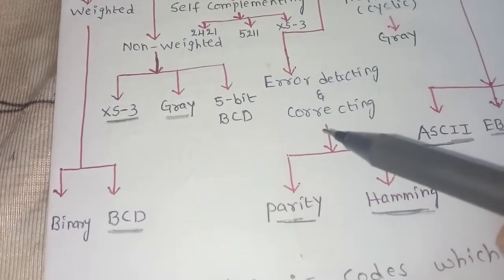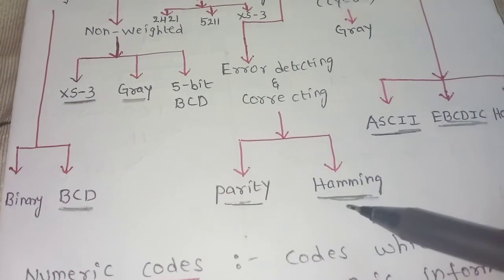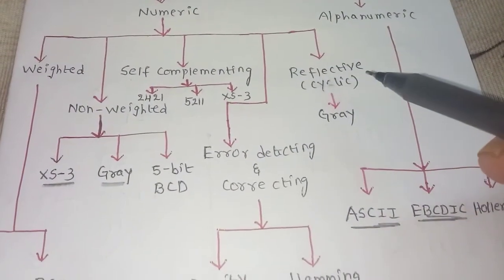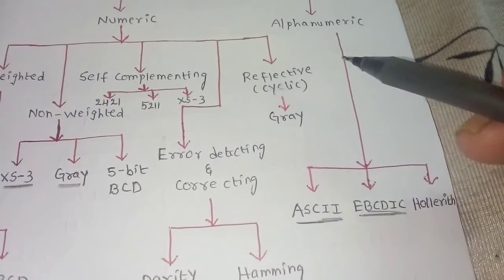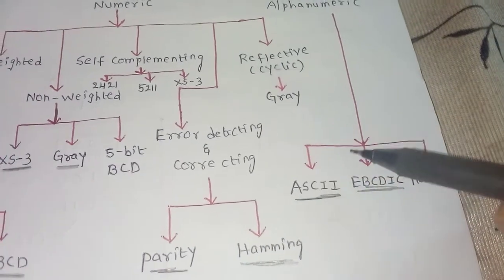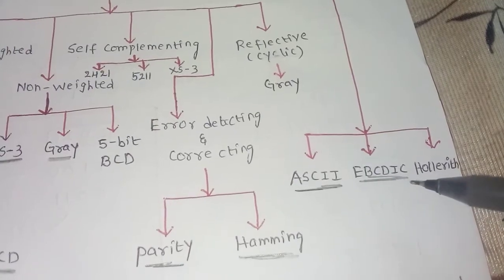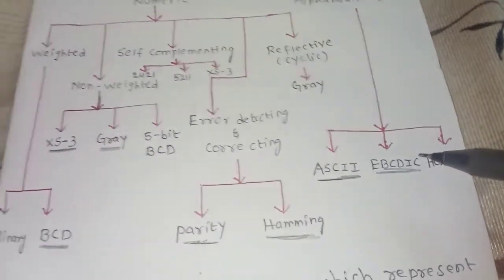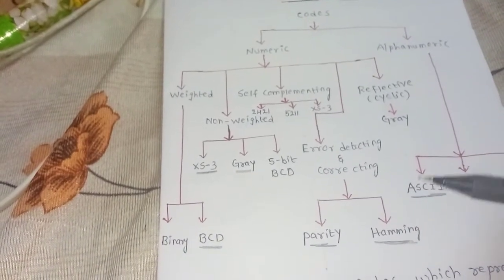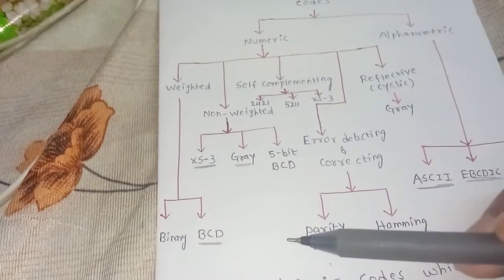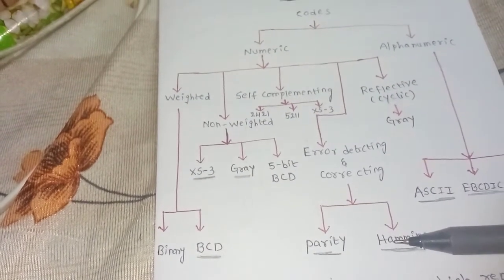Then error detecting and correcting codes are classified as parity code and Hamming code. Reflective and cyclic codes are classified as gray code. Finally, alphanumeric codes are classified as ASCII code, EBCDIC code, Hollerith codes. If you observe this hierarchy, classification of binary codes, I have underlined with pencil. They are going to be explained in detail along with several examples.